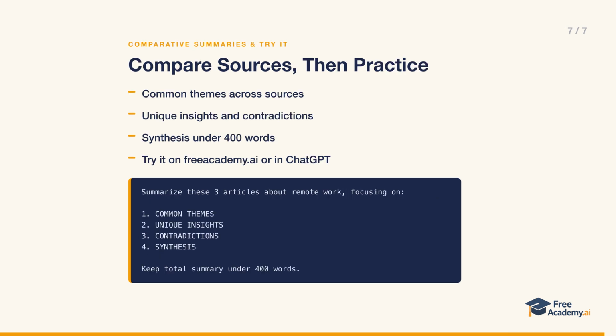Finally, you can summarize across multiple sources at once. Give the model 3 articles about remote work and ask it to find the common themes they all agree on, the unique insights each one contributes, the contradictions where they disagree, and then a synthesis of the overall picture, all kept under 400 words. That's a comparative summary, and it's incredibly useful for research because the model does the cross-referencing for you.